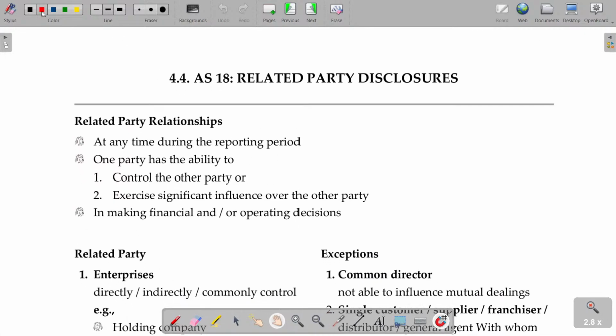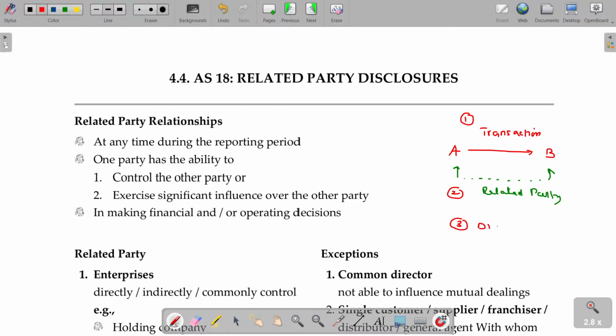See, if there is any transaction between two parties, A and B, check whether these two parties are related parties or not. So number one, there is a transaction between two parties. Number two, if these parties are related parties, now it's your duty to disclose.